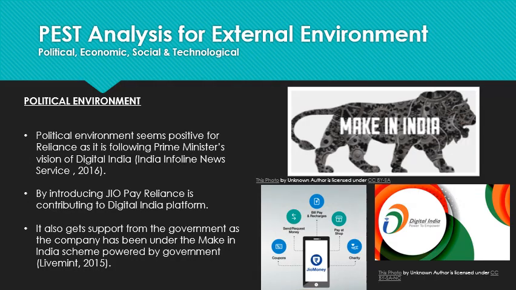PEST analysis of Reliance Industries. Political environment: the political environment seems positive for Reliance as it is following the Prime Minister's vision of Digital India. By introducing Jio, Reliance is contributing to the Digital India platform. It also gets support from the government as the company has been under the Make in India scheme powered by the government.